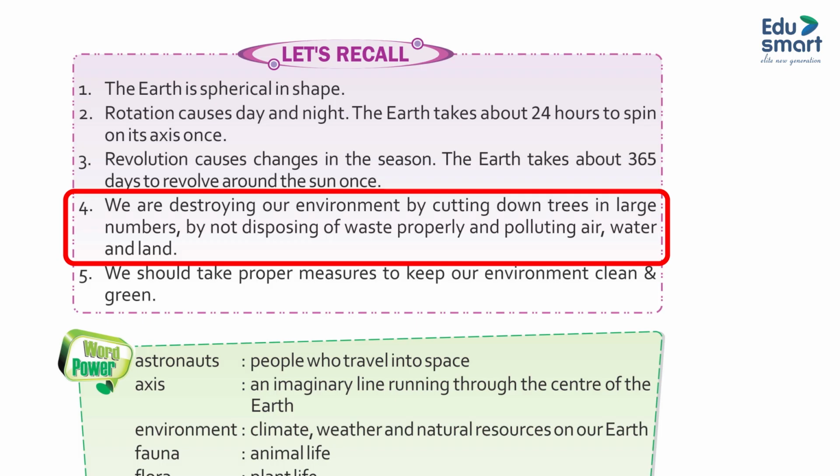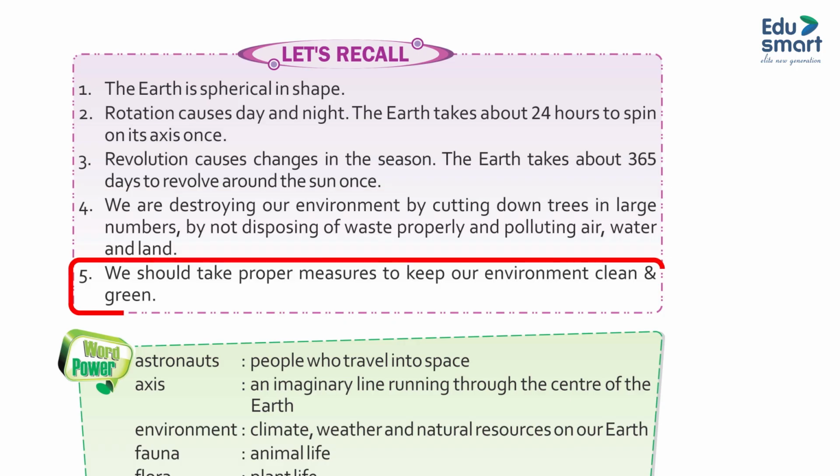We are destroying our environment by cutting down trees in large numbers, by not disposing of waste properly, and by polluting air, water, and land. We should take proper measures to keep our environment clean and green.